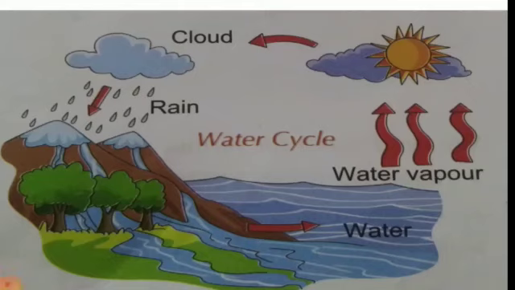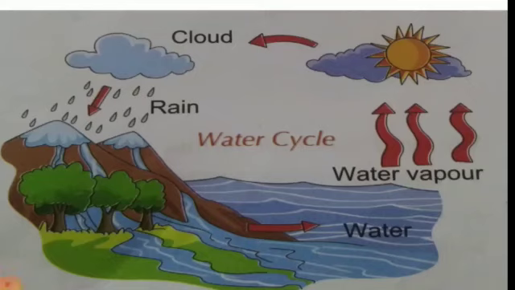These tiny droplets get collected on the dust particles in the air, and these dust particles join together and form clouds. This is how the clouds are formed.